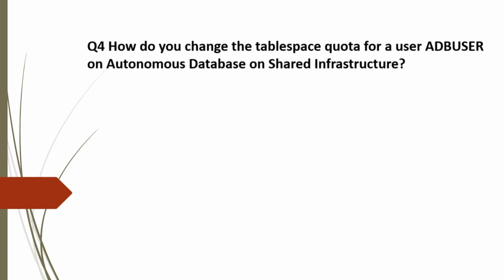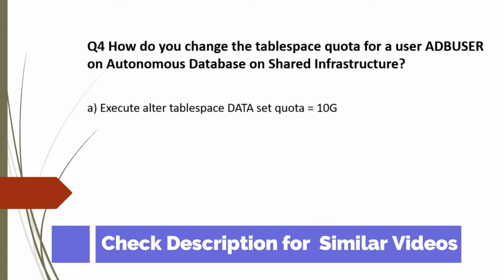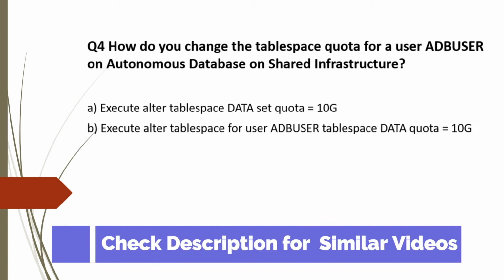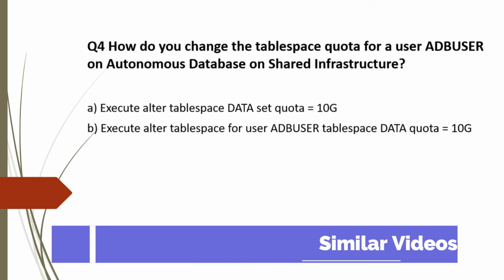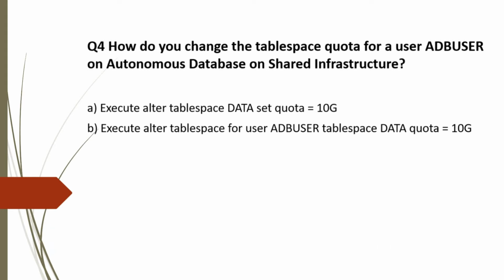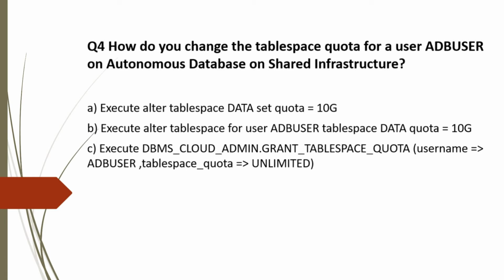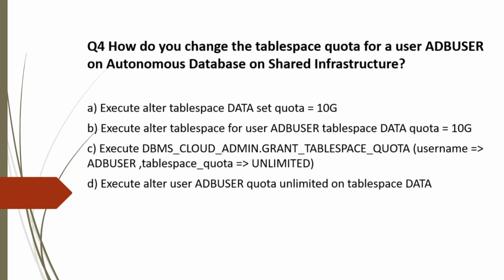Question 4. How do you change the tablespace quota for a user, ADB user, on autonomous database on shared infrastructure? And the options are A. Execute alter tablespace data set quota equal to 10G. B. Execute alter tablespace for user ADB user tablespace data quota equal to 10G. C. Execute DBMS_CLOUD_ADMIN.GRANT_TABLESPACE_QUOTA username ADB user tablespace quota unlimited. And D. Execute alter user ADB quota unlimited on tablespace data.